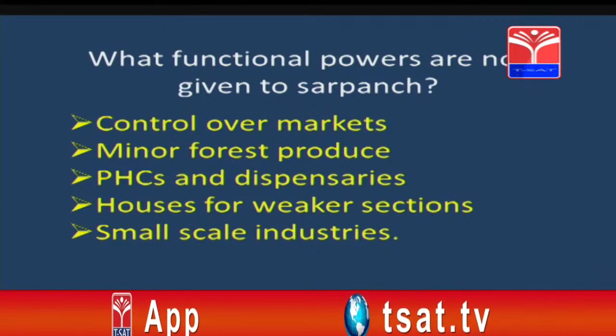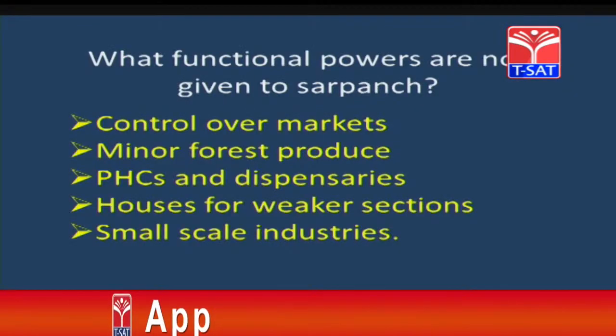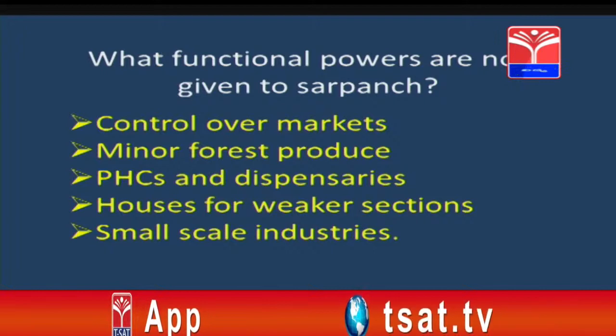of powers over the minor forest produces, and he also does not have any kind of powers over the houses of the weaker sections, just like providing houses, and this is not the power related to the sarpanch. And moreover, small scale industries, here the sarpanch does not have any kind of powers over these kind of things. Did you understand, children? Good.